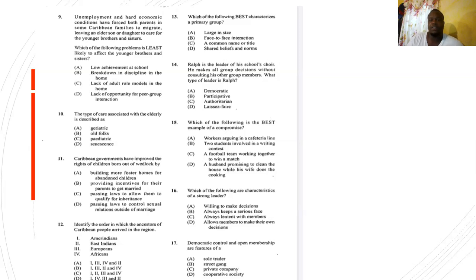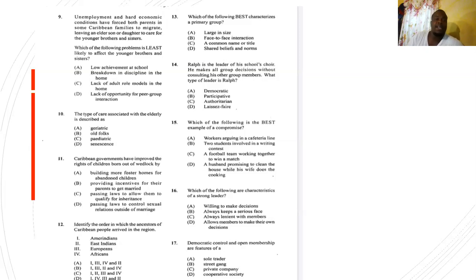B, breakdown in discipline in the home? C, lack of adult role models in the home? And D, lack of opportunity for peer group interaction? Least likely problem is D, lack of opportunity for peer group interaction. A is a great problem. B, breakdown in discipline, that's a major problem. Lack of adult role models, that is a major problem. So the least likely problem is D, lack of opportunity for peer group interaction.